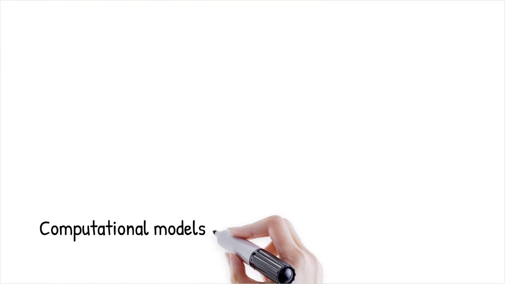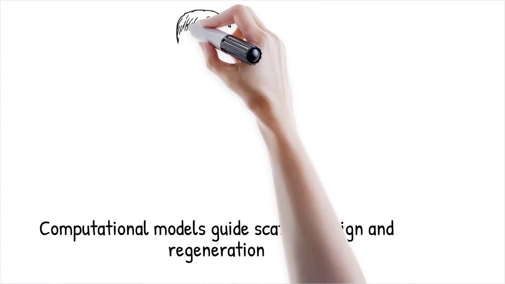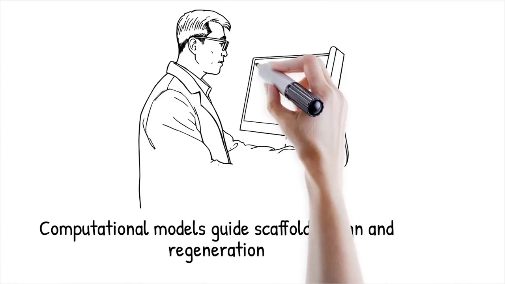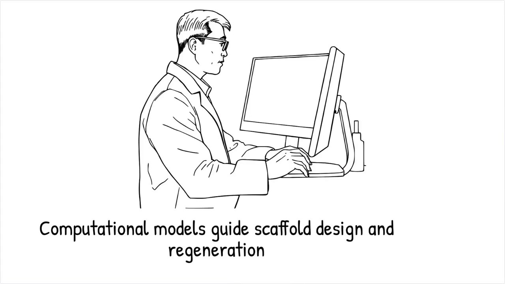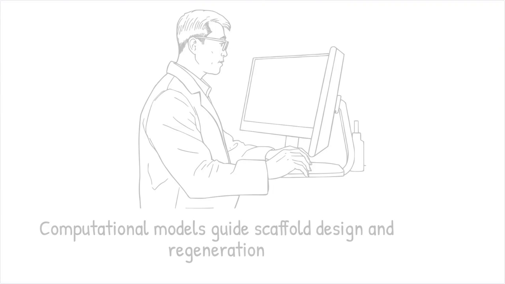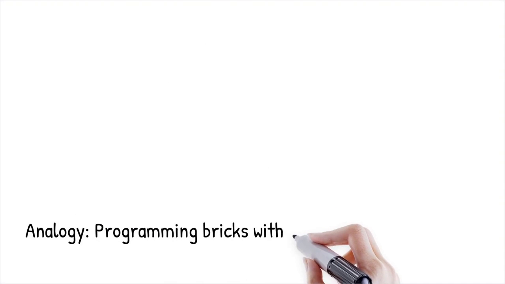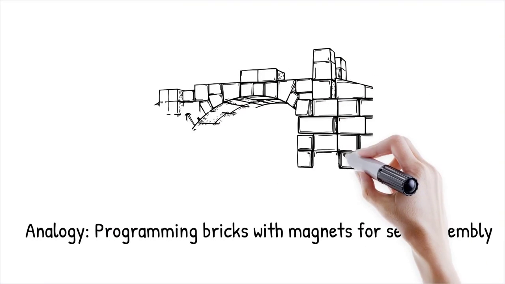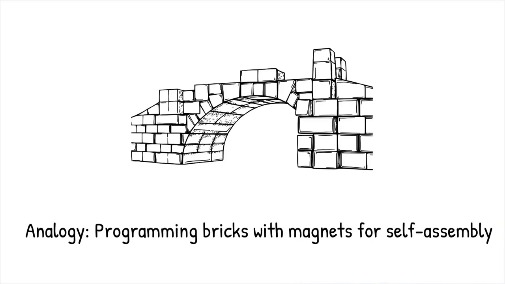Computational models of tissue CA guide the design of scaffolds and stimuli to steer regenerative processes. This perspective opens avenues for programming living materials with computational logic. Researchers have engineered bacterial populations to form edge-detecting patterns on agar by encoding CA rules in synthetic gene networks. It is like programming individual bricks with magnets so they self-assemble into a bridge according to simple attraction rules.